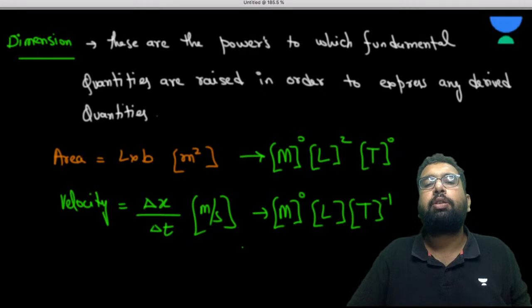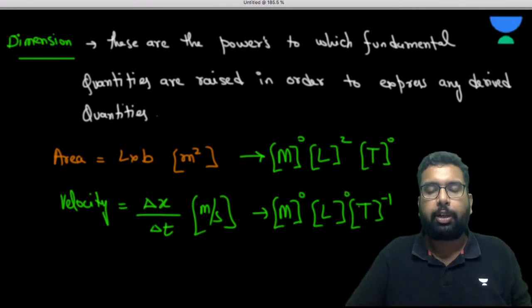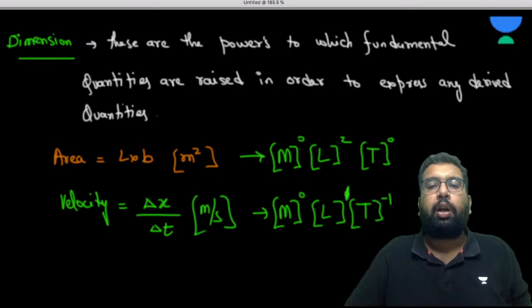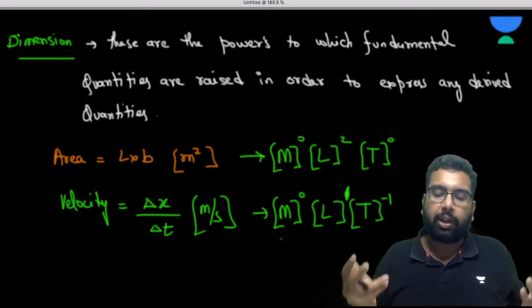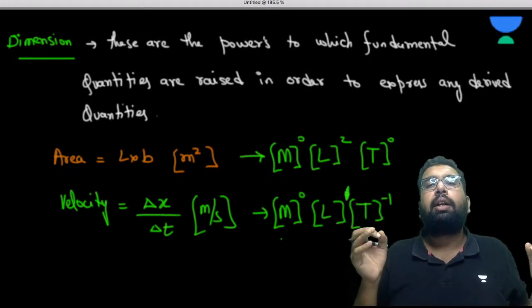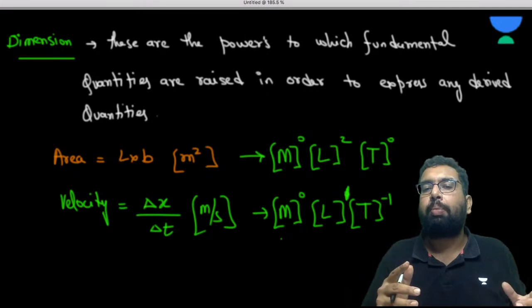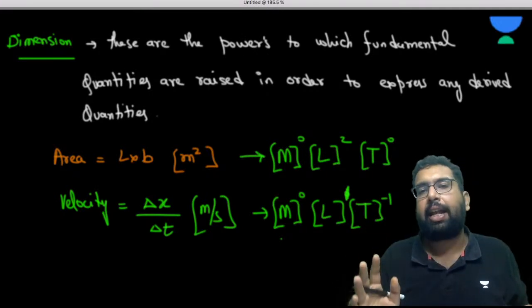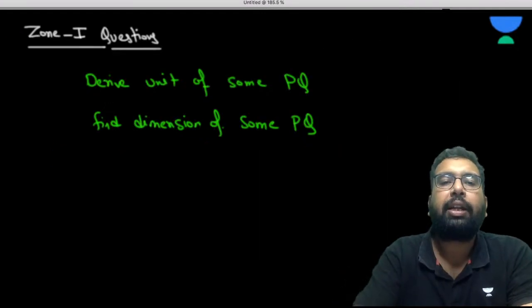So the dimension of velocity is M0 L1 T to the power minus 1. The right way of saying it: the dimension of velocity is 0 in mass, 1 in length, and minus 1 in time. In the same way you can get the dimension of anything.